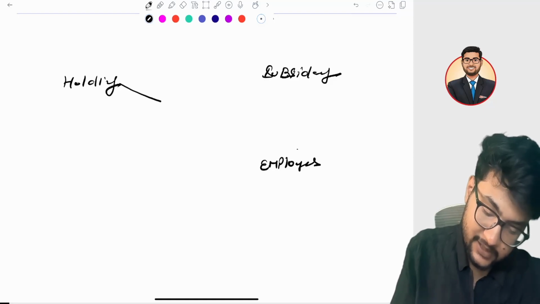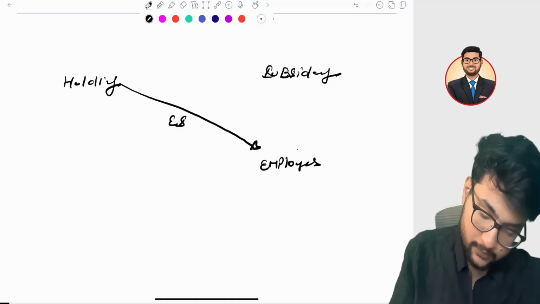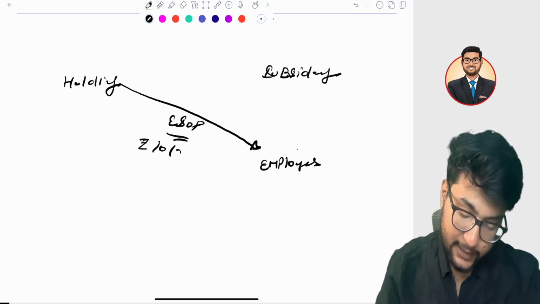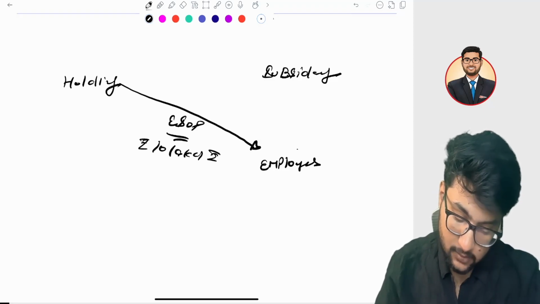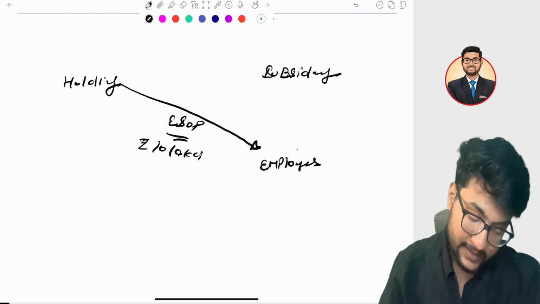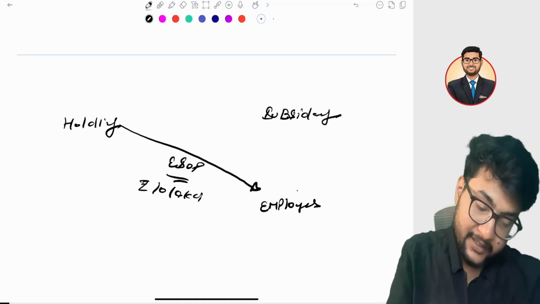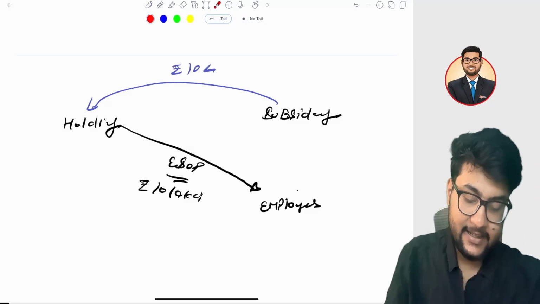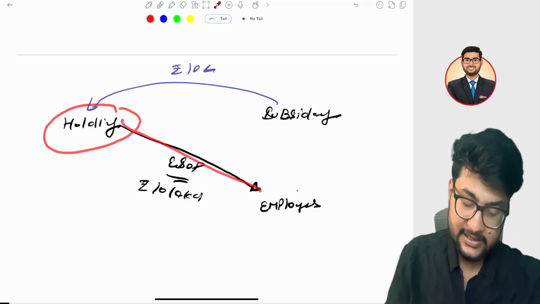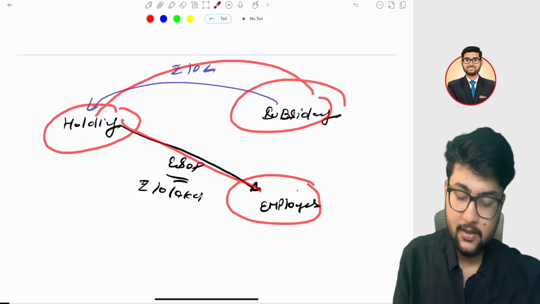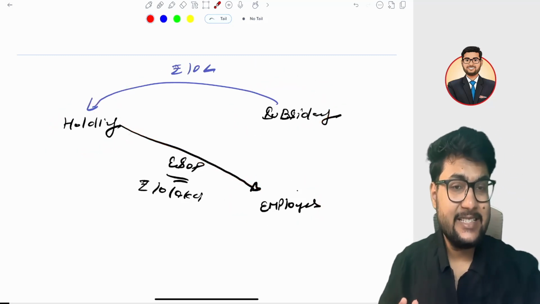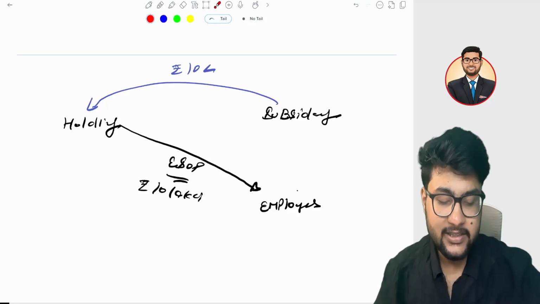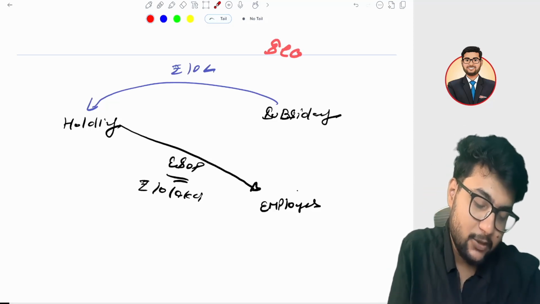Holding company will issue the ESOP, employee stock option plan, to the employees. Let's take an example. 10 lakh rupee, 10 lakh ESOPs, right? And subsidiary company later compensates it with rupees 10 lakh. In that case, holding company is giving shares and subsidiary company is giving compensation. In that case, it's purely a transaction of shares, and anything that is purely shares is covered under securities and not a supply.